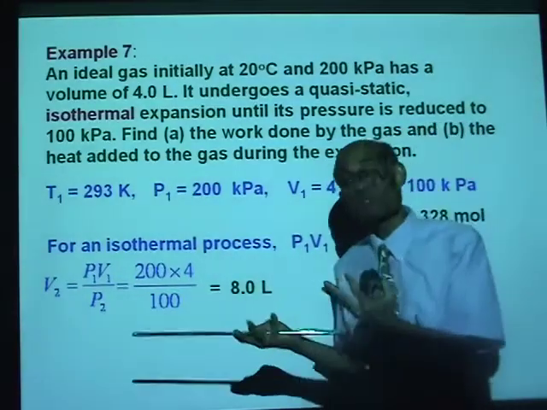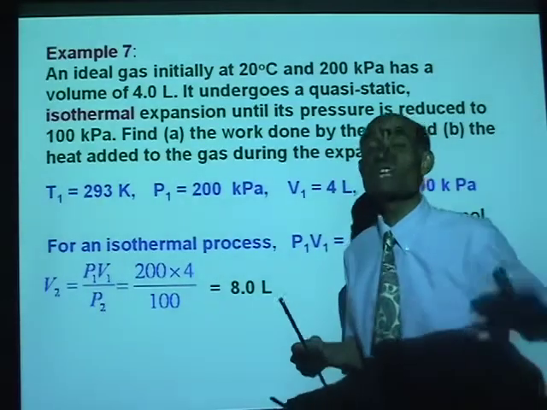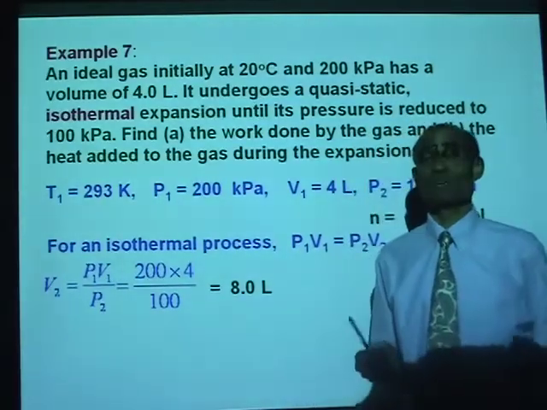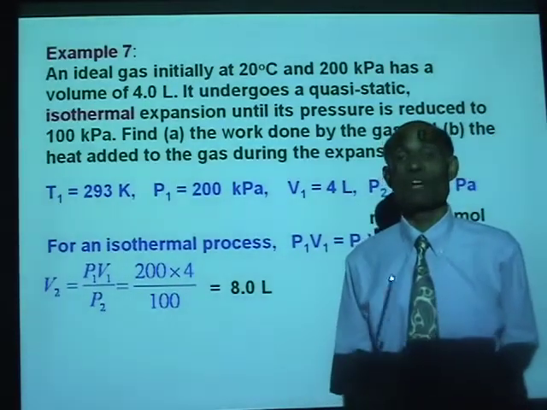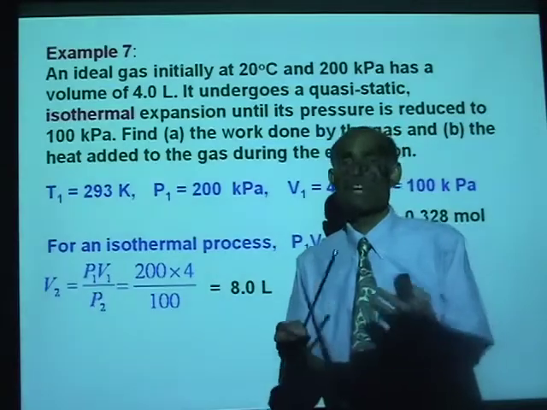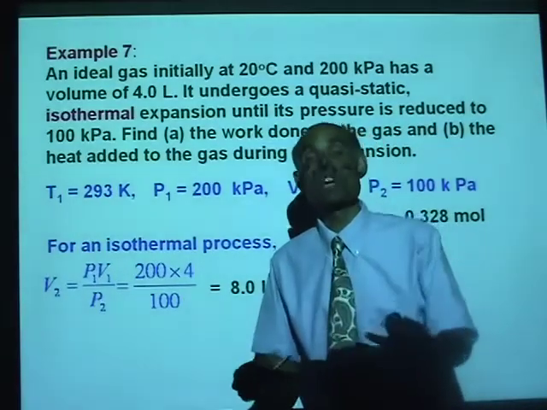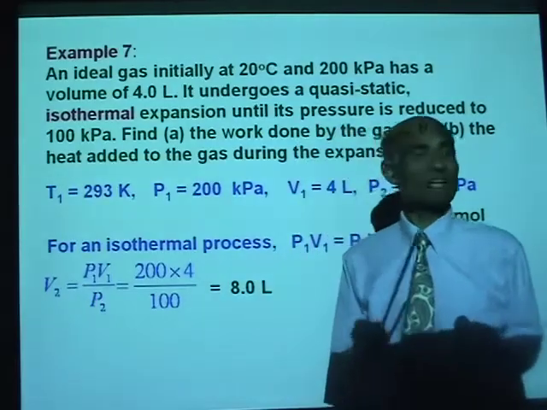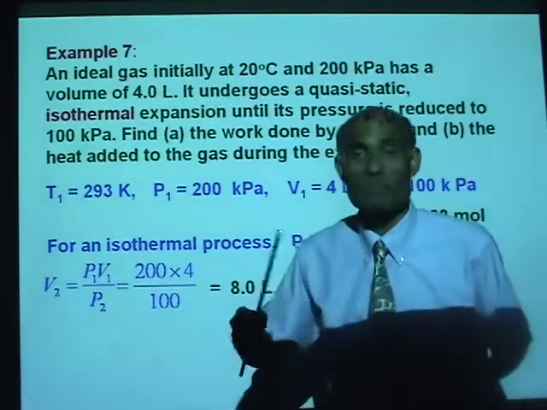Now look at the steps we took to find the final volume. Why do we need the final volume? If you understood and kept track of the formula I gave you, what is the formula for work done in an isothermal process? Anybody recall the equation I gave you? I gave it to you here, asked you to remember it.